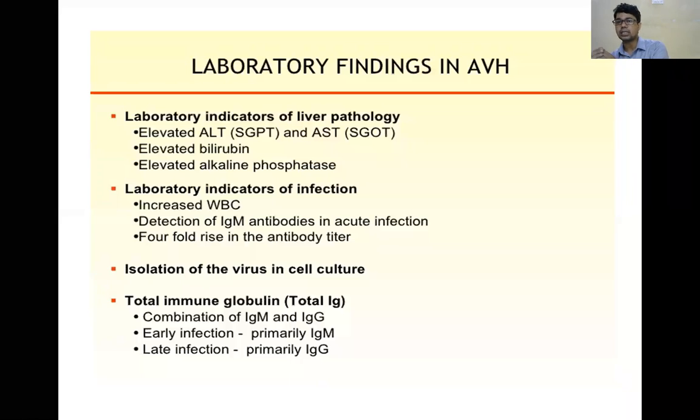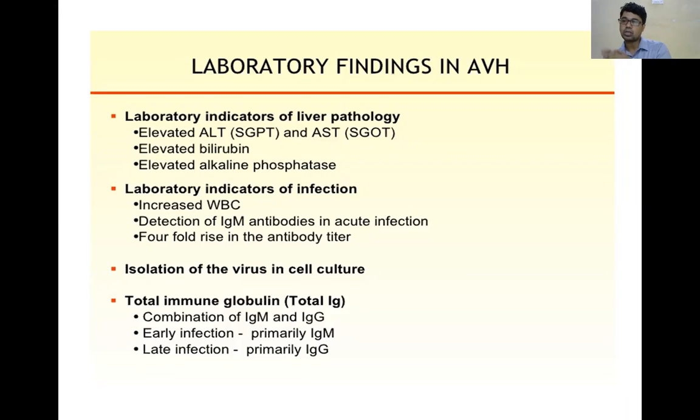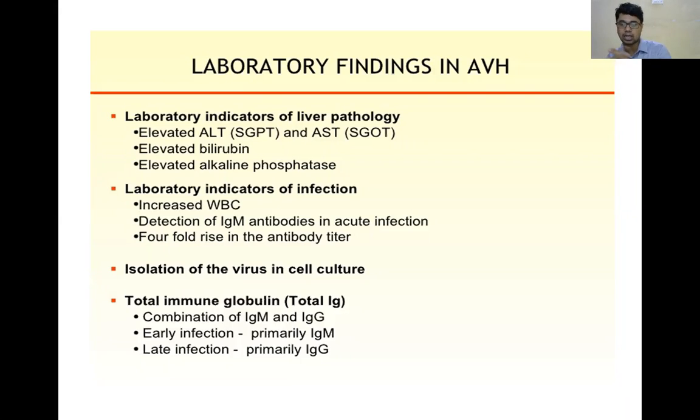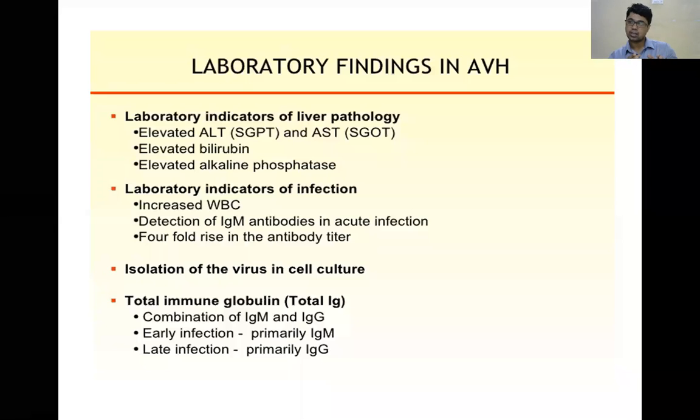So what are the globulins? That is alpha 1 globulin, alpha 2 globulin, beta globulin, gamma globulin. Gamma globulin is our IgM, IgG; these antibodies are our gamma globulin. Normally the albumin to globulin ratio is 2:1, but when there is infection, it will change to a 1:2 ratio. Albumin synthesis decreases and globulin, that is IgM antibody, will increase. So you get a reverse 1:2 ratio. From this you will know that maybe there is infection or not. That is a marker.